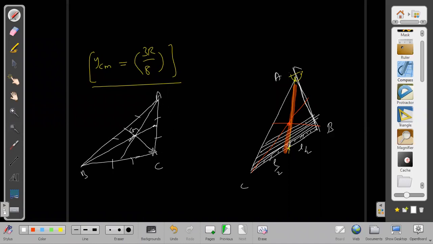Yes, sir. But where is the altitude? Altitude may be outside also. Sometimes it may not be within the triangle. If I drop a perpendicular from A on BC, on the extended line, this is of height h.